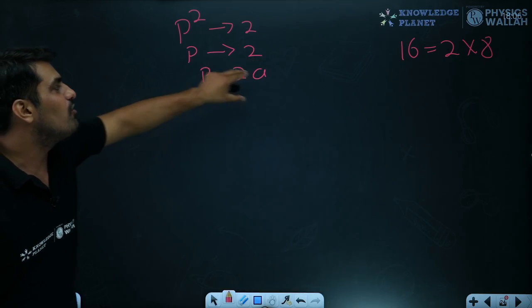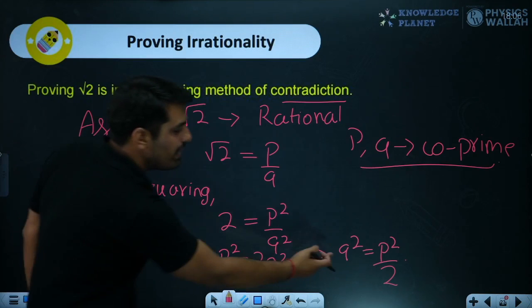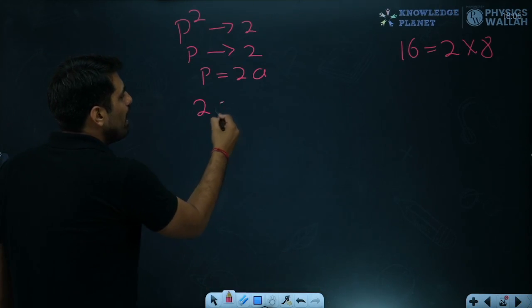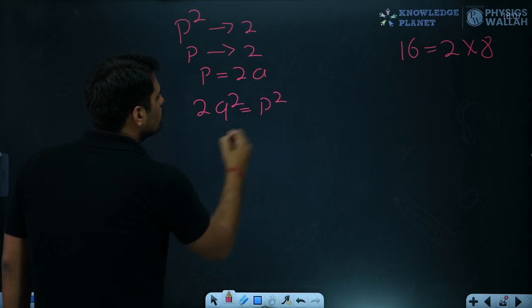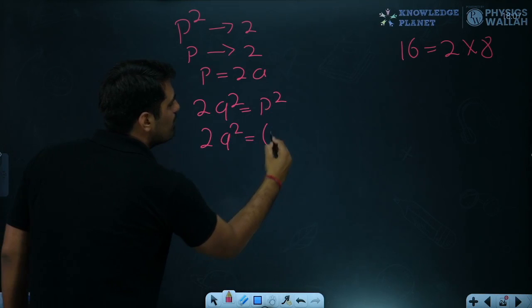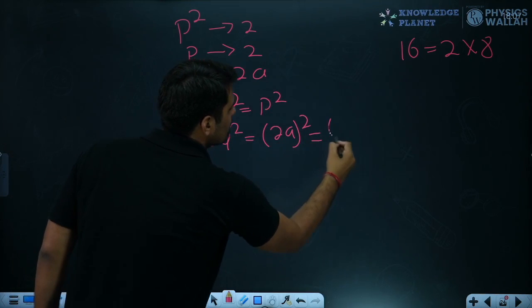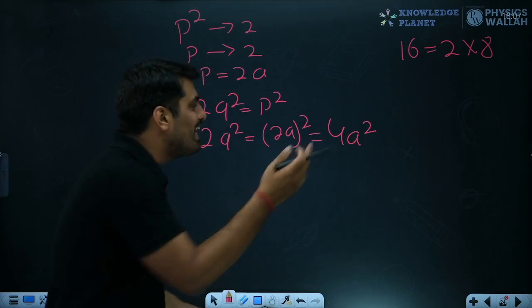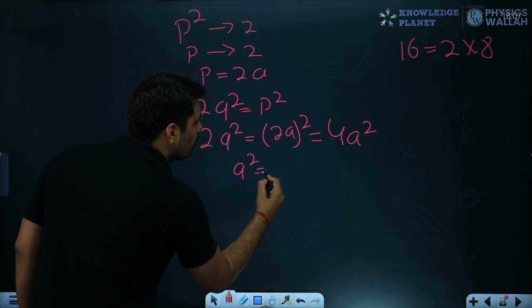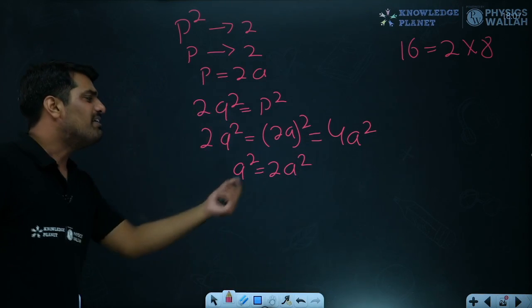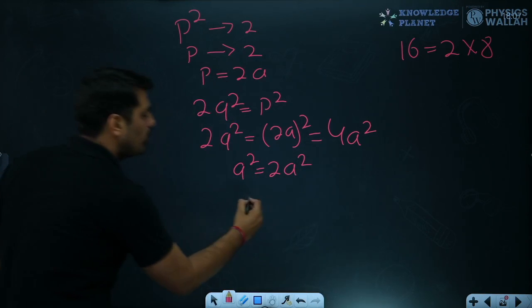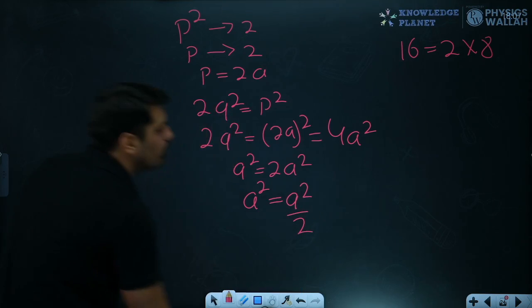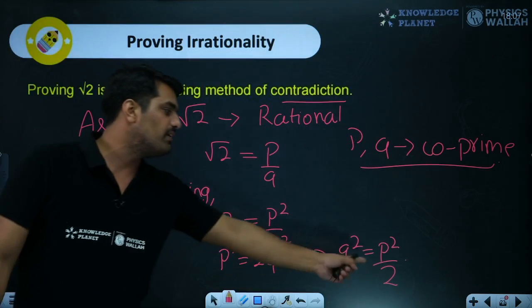Now I can replace the value of P equals 2A. We had the expression over here, P square is equal to 2Q square. So over here I am replacing the value of P, that is nothing but 2A whole square, which will leave us with 4A square. Now this 2 and 4 seem to be related in some form, so I'll cancel it out and I'll come out with Q square being equal to 2A square. Again, we have a 2 over here and I can transfer it to the other side. So this comes out to be A square being equal to Q square by 2. We have reached the same thing which we had with P.